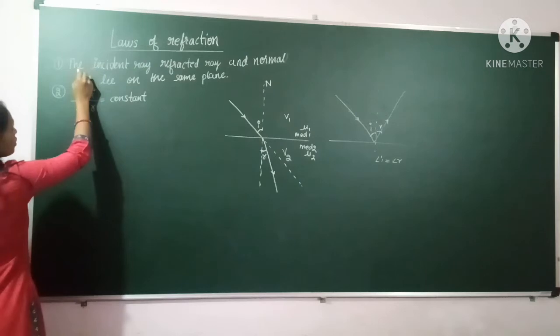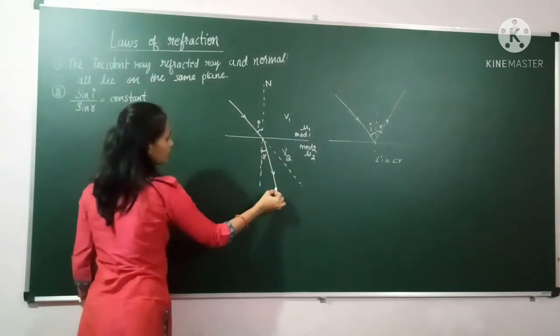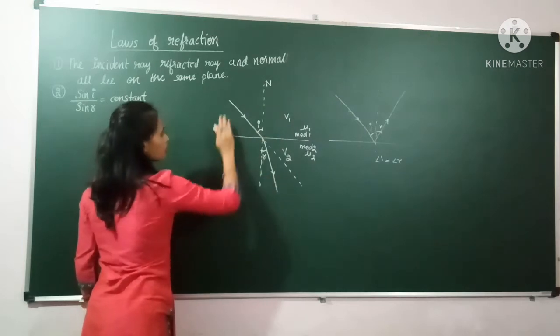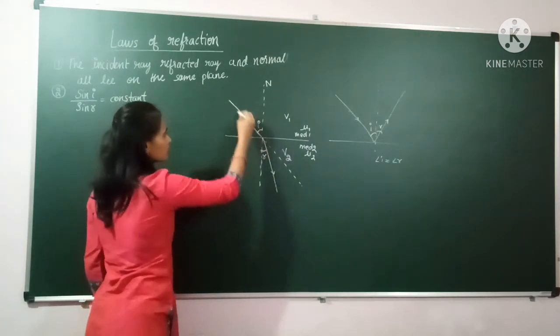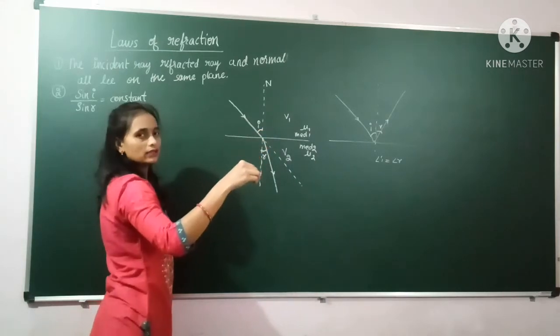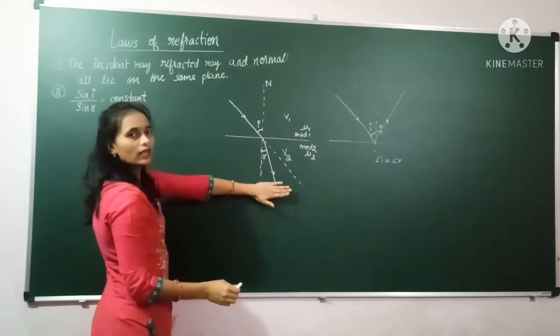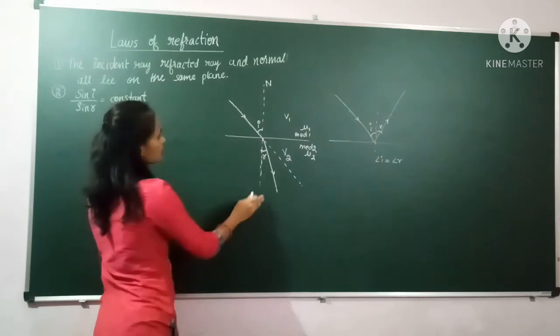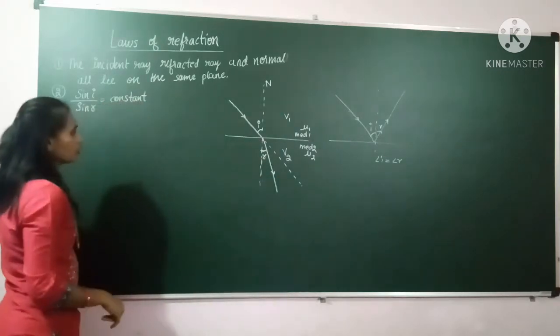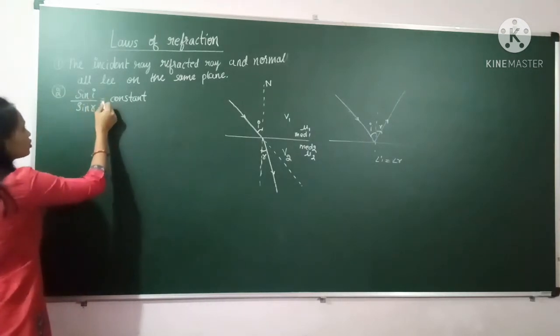So the first law says that this incident ray, this refracted ray and this normal all lie on the same plane. Means if the incident ray is like this, the refracted ray will not come like this. It will be on the same plane. So this is the first law of refraction. The second law says that sin i by sin r is equal to a constant.